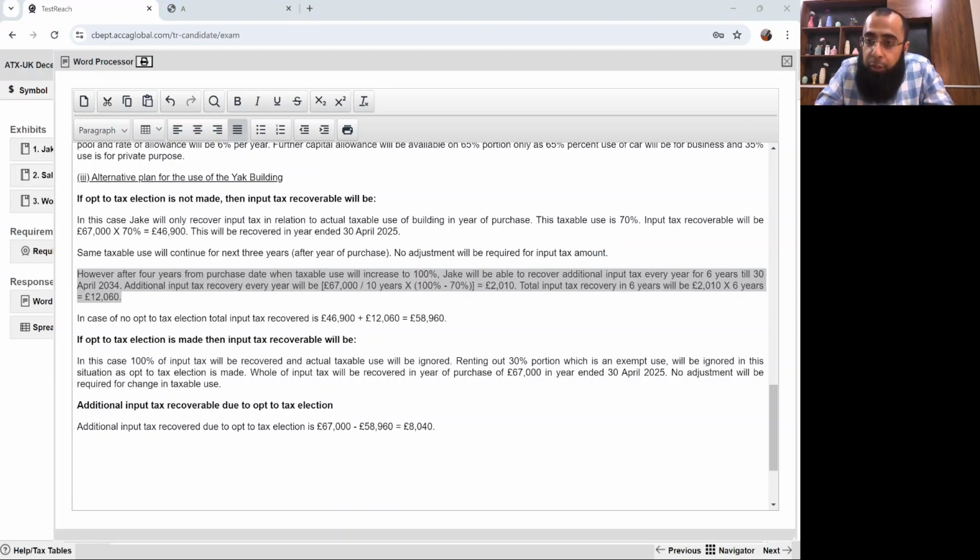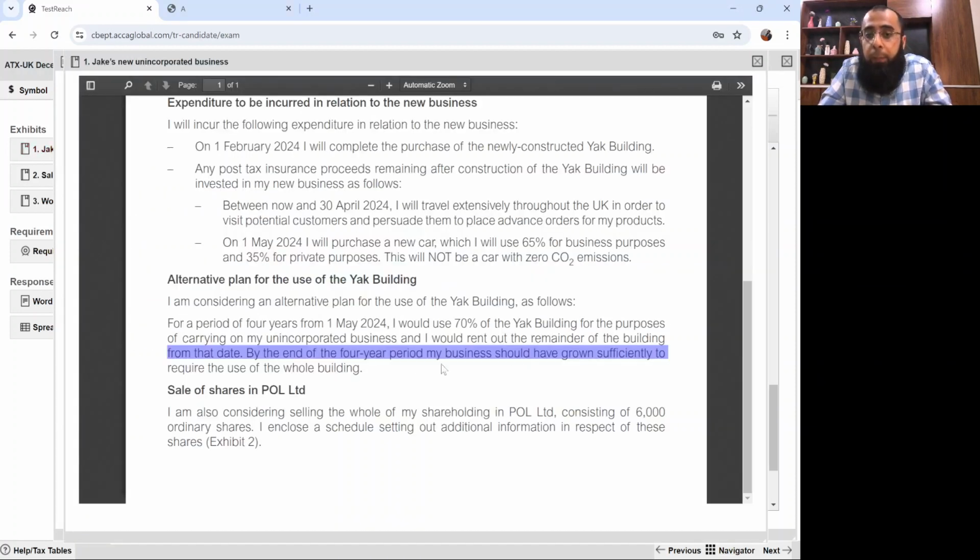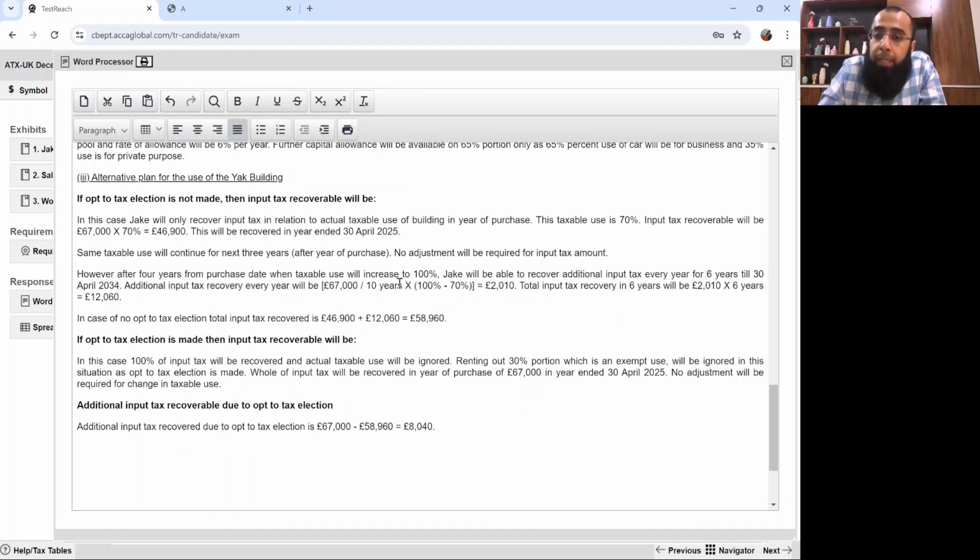After 4 years from the purchase date, when taxable use increased to 100%, which is written here, by the end of the 4-year period, my business should have grown sufficiently to require the use of the whole building. So at that time, divide by 10 years, 100 minus 70, per year you will be getting 2010 pounds. For 6 years, it will be 12,060 pounds. So with no election, in total you recover 58,960.